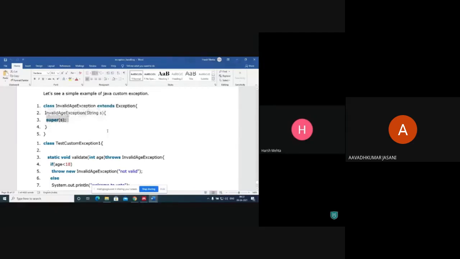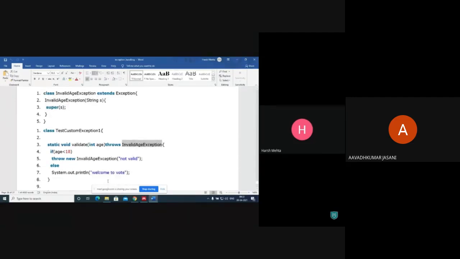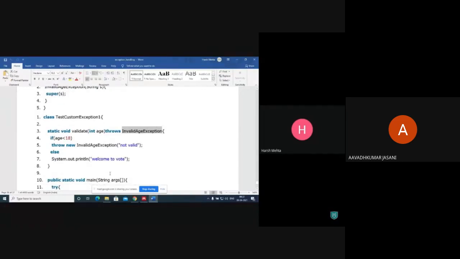Next step, any method which you think may throw some exception should throw the InvalidAgeException. Under that condition, we need to write throw new InvalidAgeException. And in brackets, you need to write not valid.